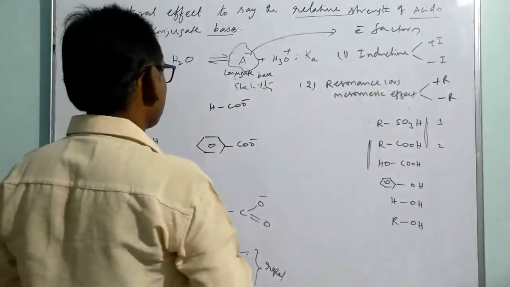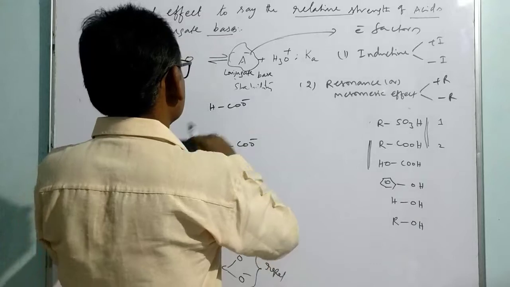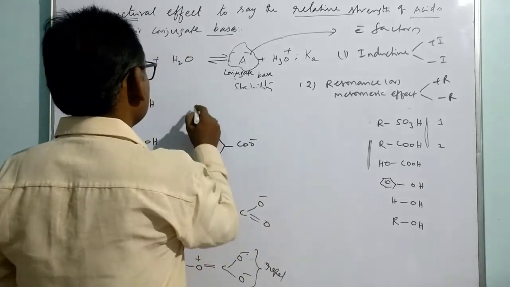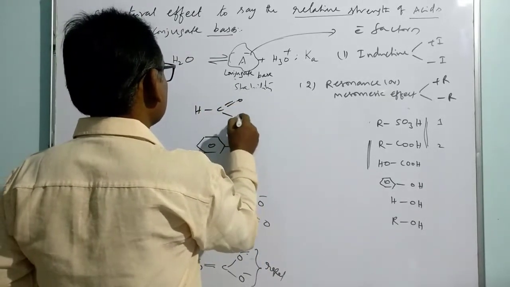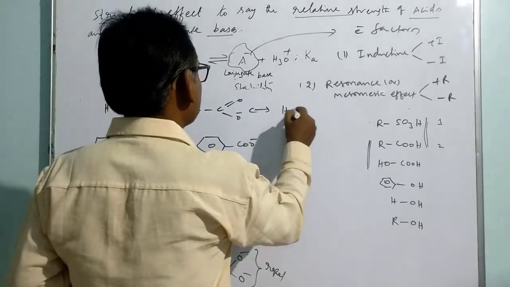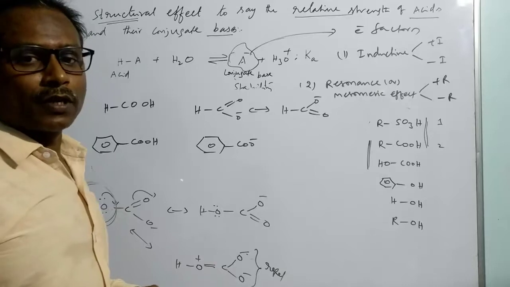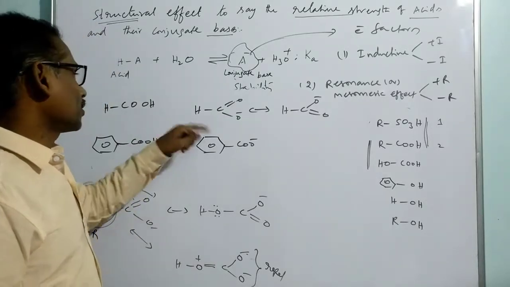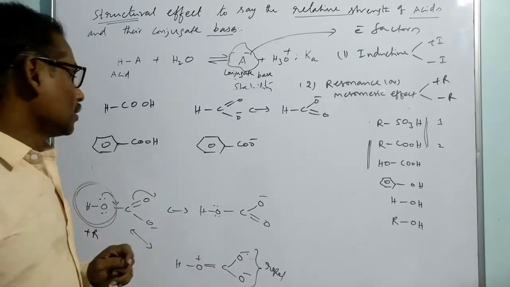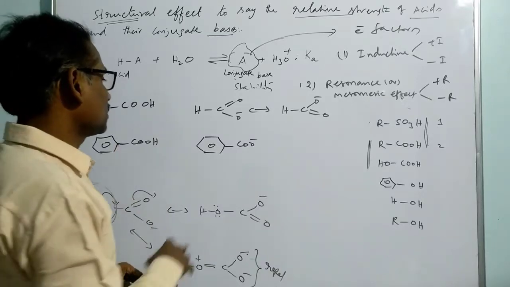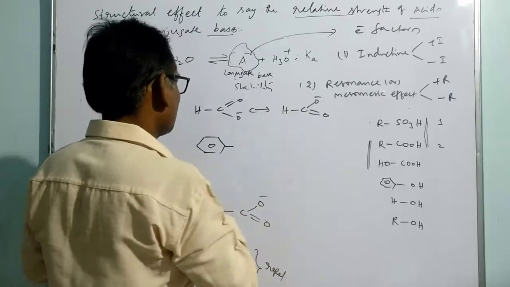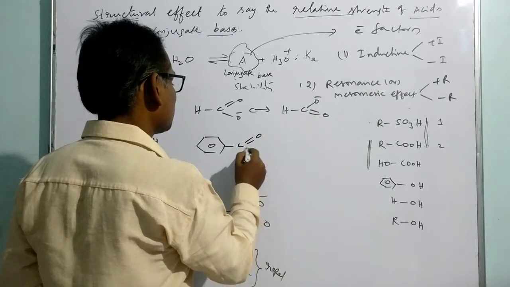Normally we have two structures for this, the two structures of carboxylate. So these are the resonance structures for a carboxylate group. That is the situation for the conjugate base of formic acid. But what is the conjugate base of benzoic acid? Here we have two structures as usual.